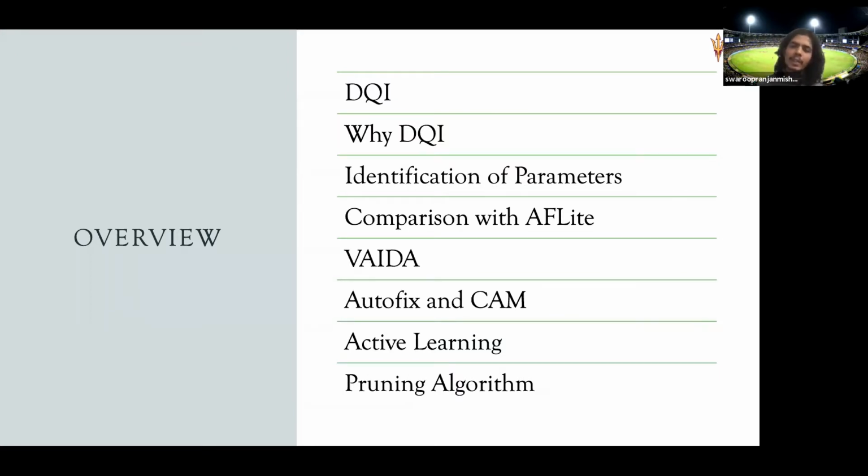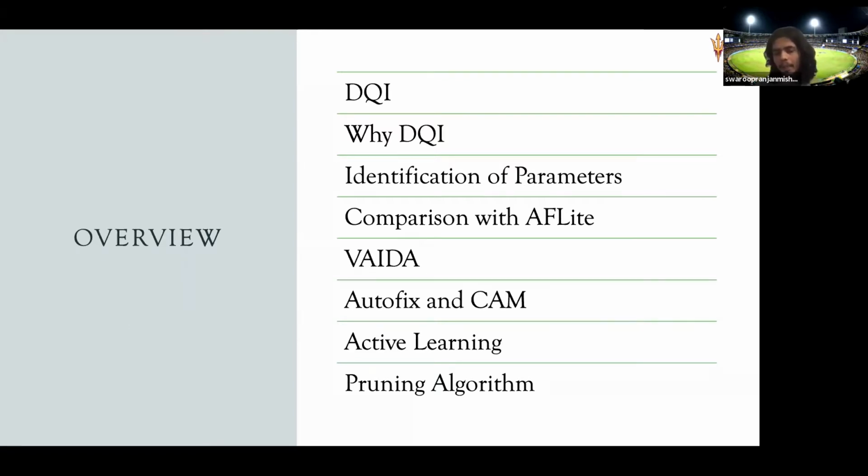Then we'll compare with AFLite. AFLite is a recent ICML 2020 work where they propose an adversarial filtering method to remove biases. With that, they saw that by removing biases adversarially, they help the model generalize to out-of-distribution tasks. So we'll compare that, and then we'll go to several applications from DQI.